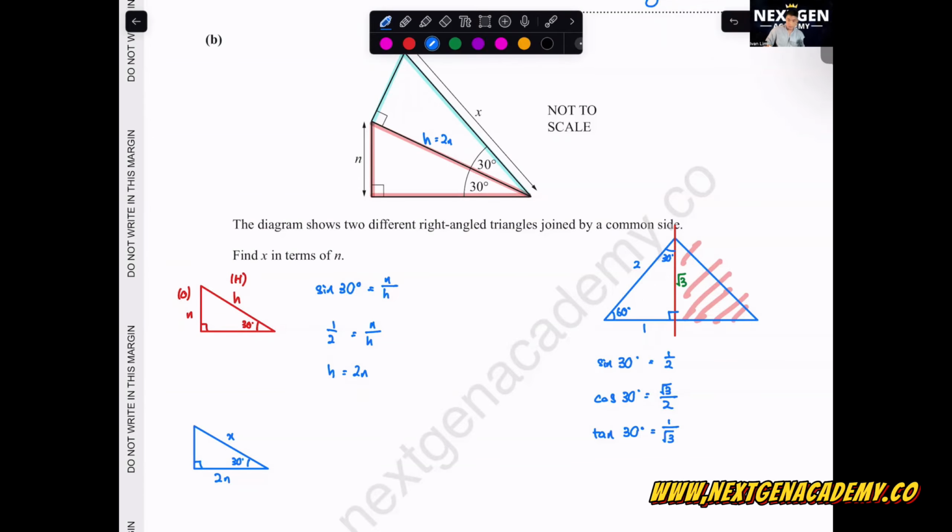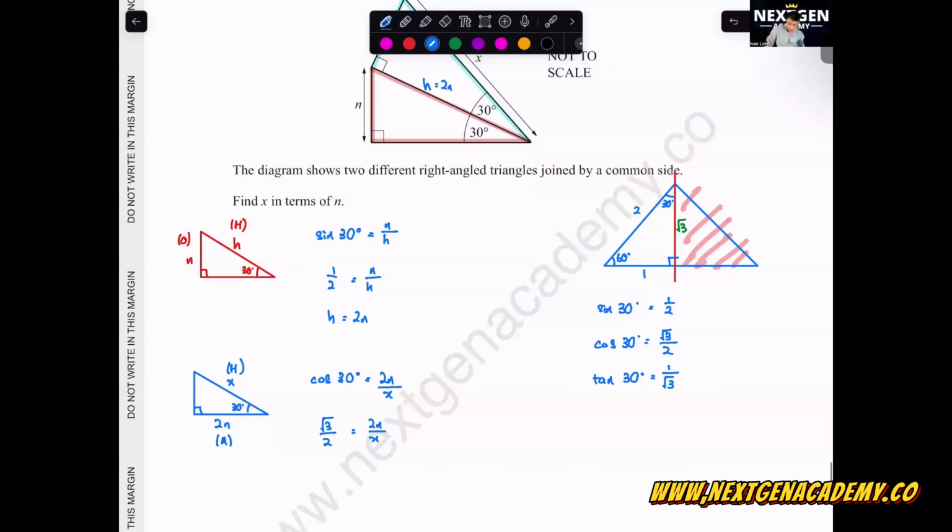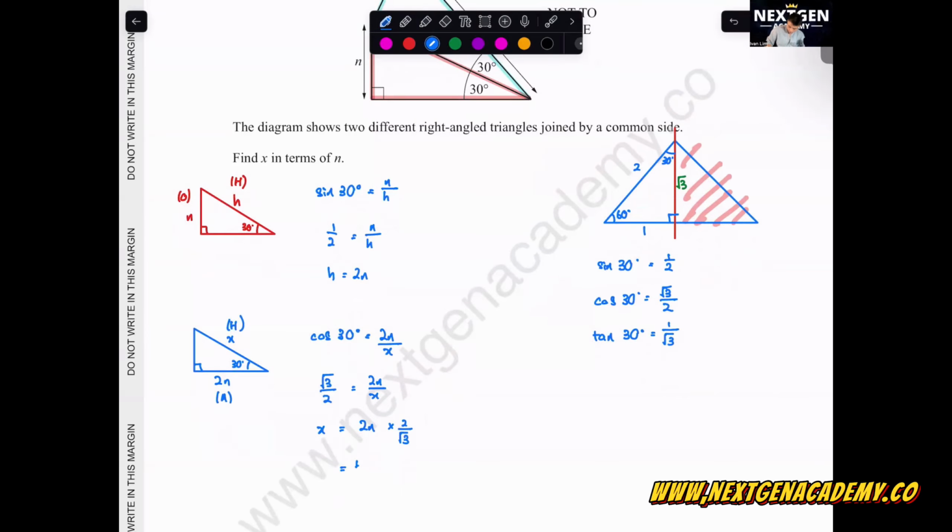We do the same thing. Now we have adjacent and hypotenuse, so CAH. Cos 30 degrees equals 2N over X. Cos 30, according to the special angle, is root 3 over 2, equals 2N over X. How to make X in terms of N? You just rearrange the equation. X equals 2N times 2 over root 3. We get 4N over root 3.